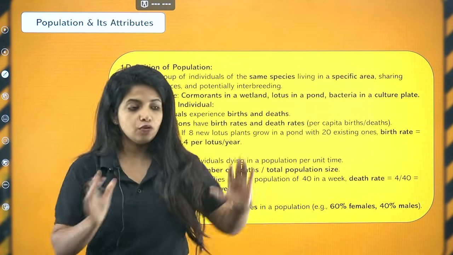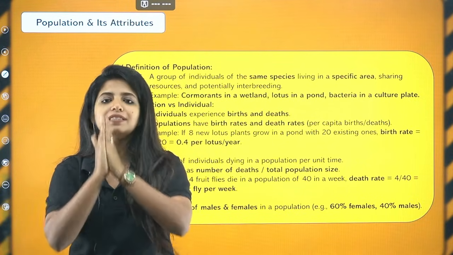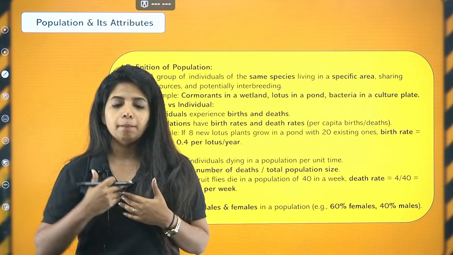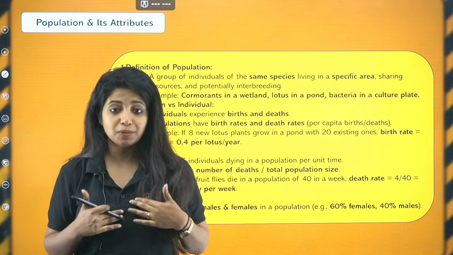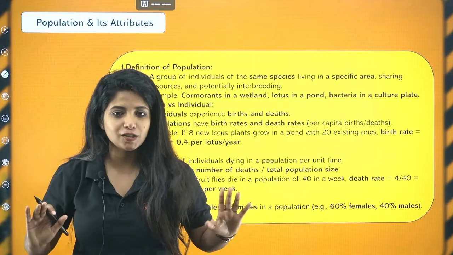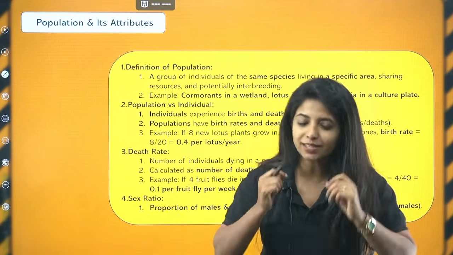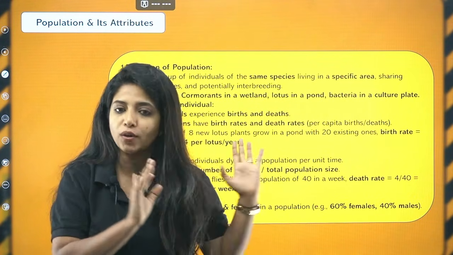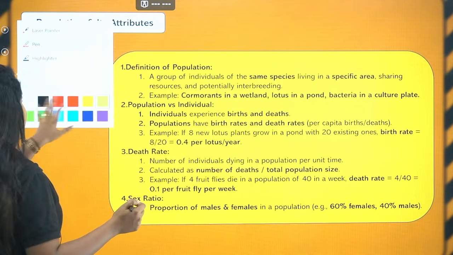Now you know population is a group of individuals. What do you mean by individual? Individual means only one single person. In this one single person, you do not have birth rate and death rate and things like that. You just have birth and death. I was born, I'll die one day, right? That's all. But when you talk about population, there is birth rate and death rate. And this is something that you need to know, because you get numerical based questions on the basis of this. Mathematics and biology, not a great combo, but yes, it happens.